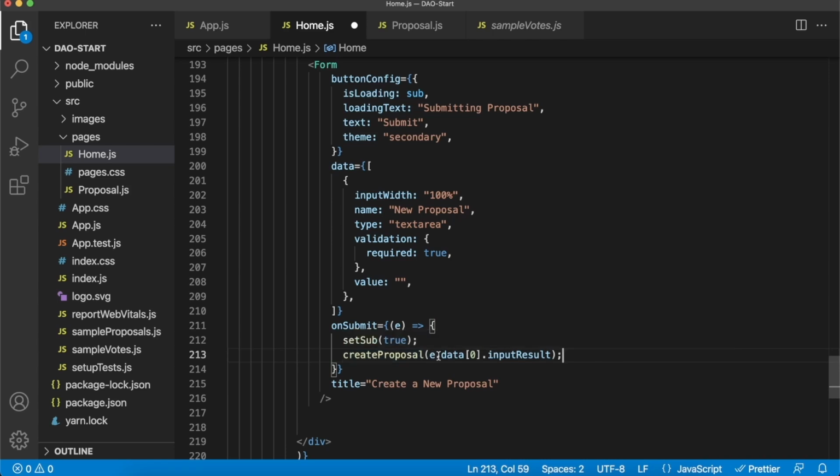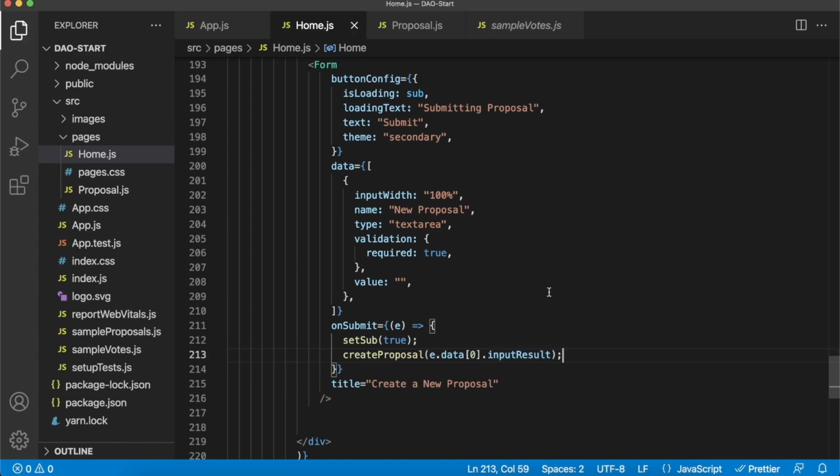to our smart contract with the data from our form, and the data can be accessed from the data array from our form. And because we only have one input, the text area input, it will be the first element and it'll be the input result. So the text in the text area will be set as the description of our proposal. So now we should be set to go to create a proposal.